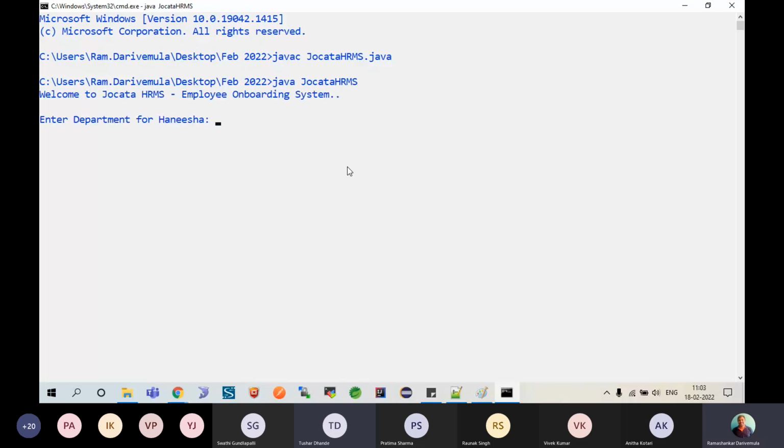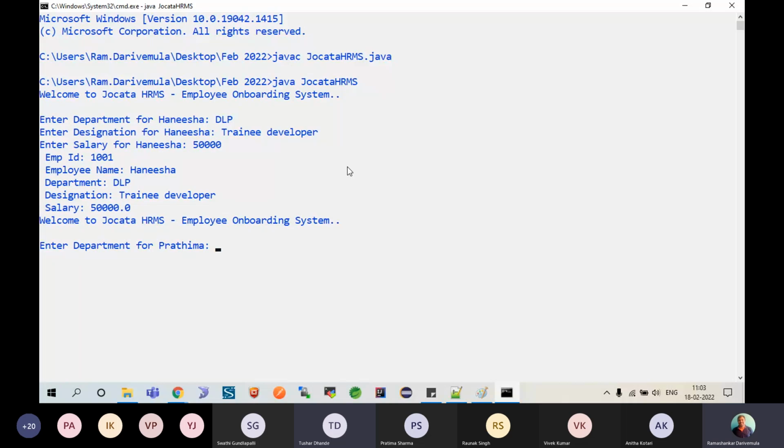Enter. So it says welcome to Jokata. Enter the department for Hanisha. So the initiation details of Hanisha have started. So department, I would say DLP, designation, developer. Salary, let's say, for example, I'll give some 50,000.